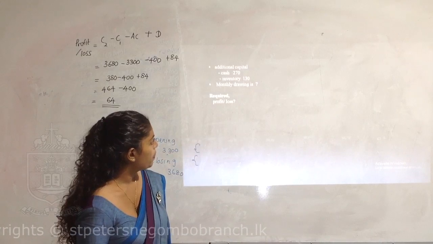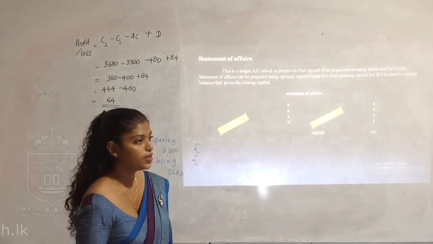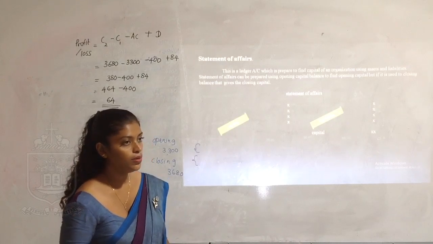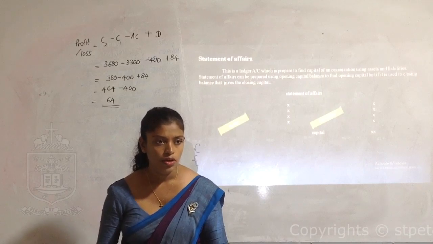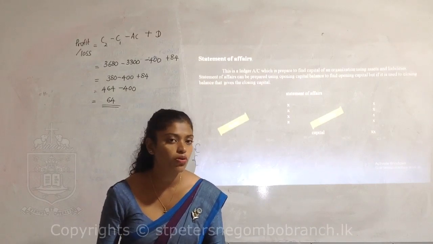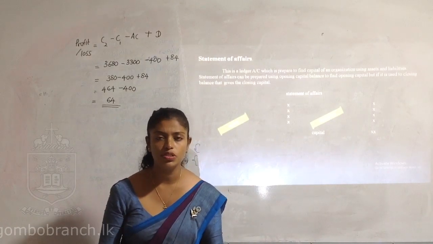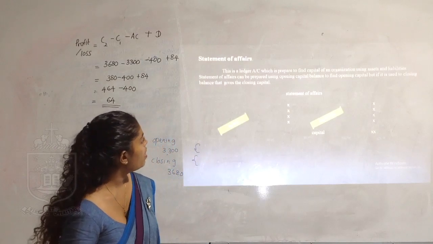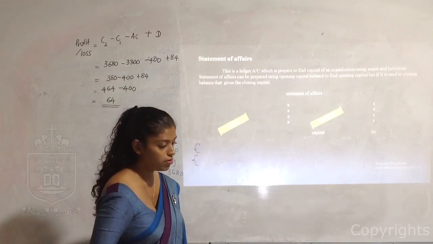So after that, I discussed there are two methods. Out of these two methods, the next part comes to the conversion method. In order to find the capital, you can use some kind of statement or an account. So what is that? How to find the capital using these incomplete records? So we have a statement. We call it statement of affairs. I hope you can remember about this.